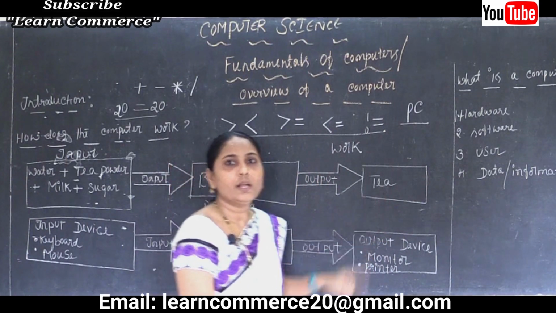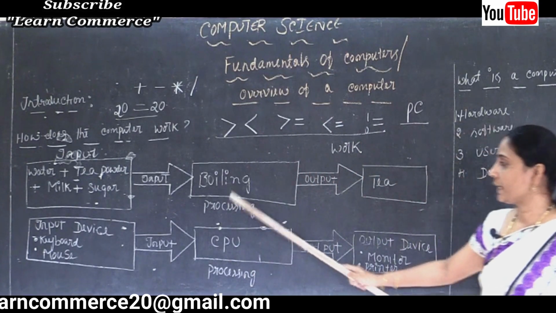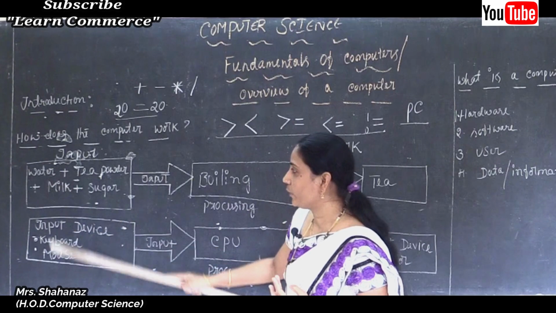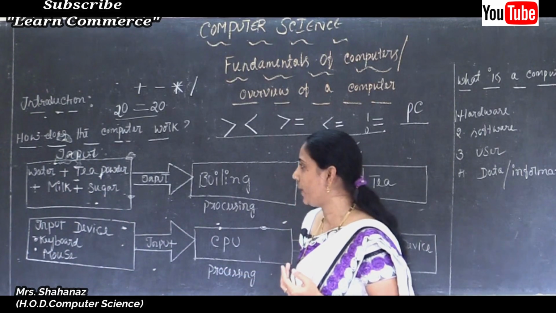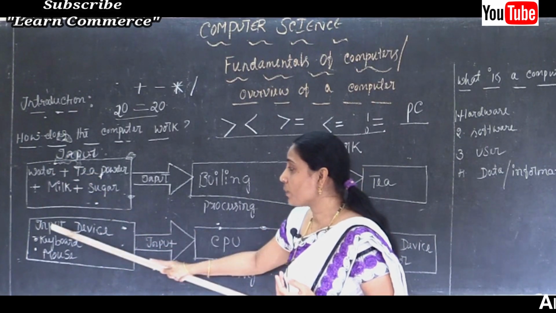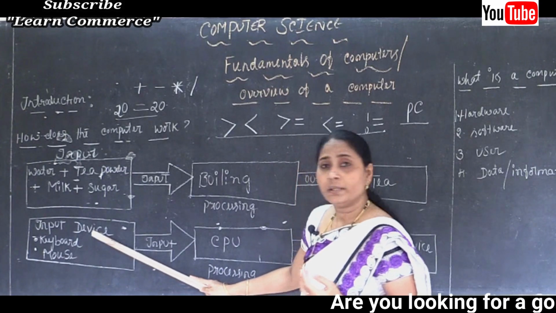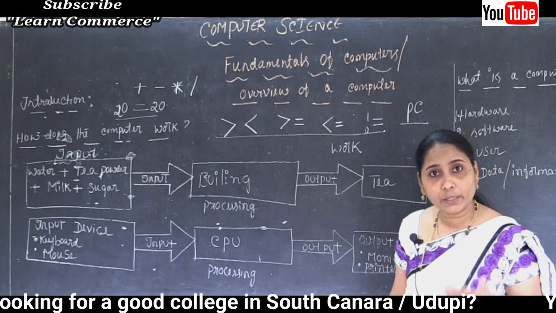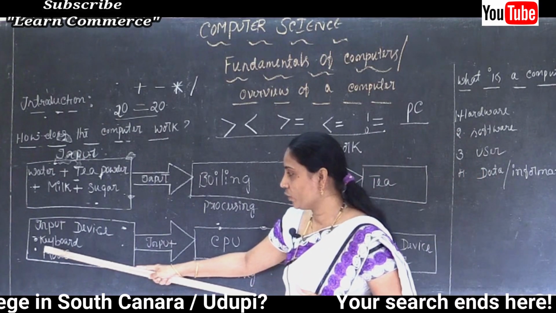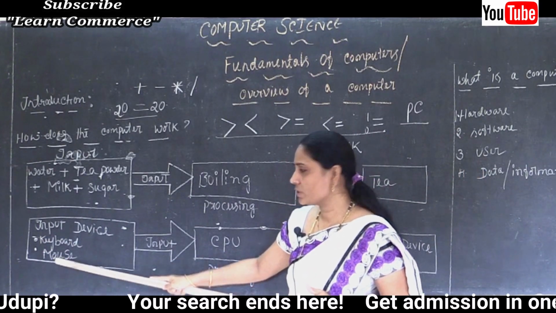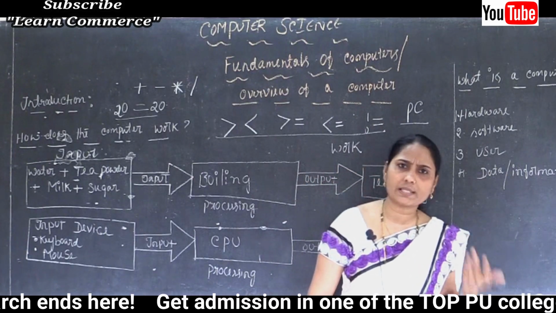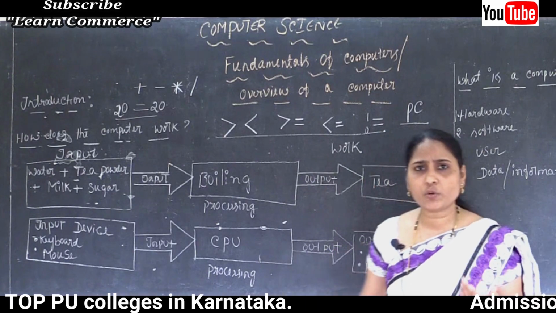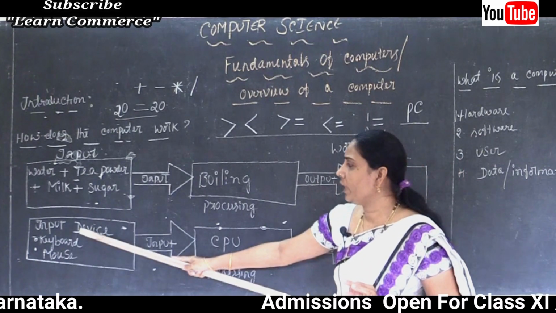Clear this point? So now let's see the second example. Why? Because there is a similarity between our first and the second example. Input. So some of the input devices, ಡಾಟಾವನ್ನು ಹೇಗೆ ಕಂಪ್ಯೂಟರಿಗೆ ಇನ್ಪುಟ್ ಮಾಡಬಹುದು? So the data we can input into the computer by using keyboard, mouse. Not just keyboard and mouse, also by using scanner. So many are there, OMR, OCR, many are there. So just a few examples for the input device.